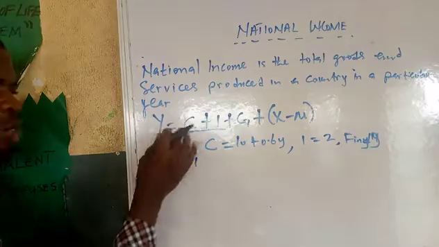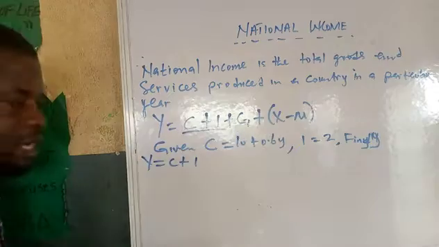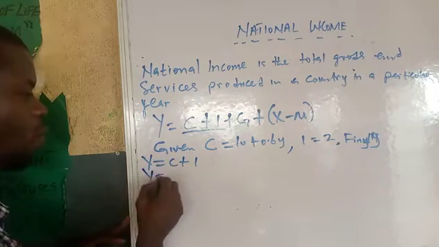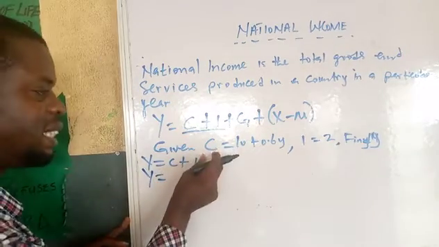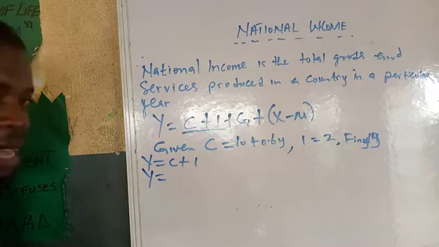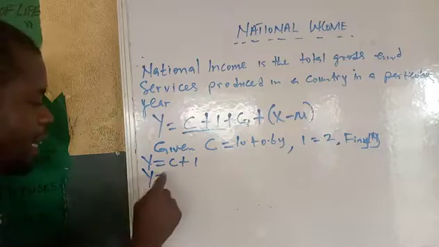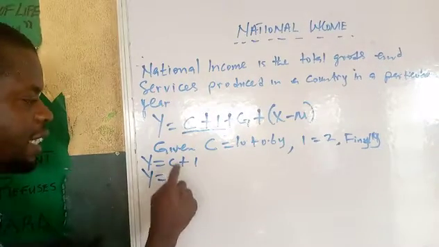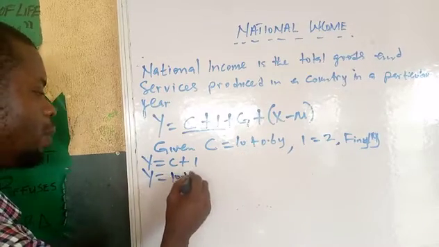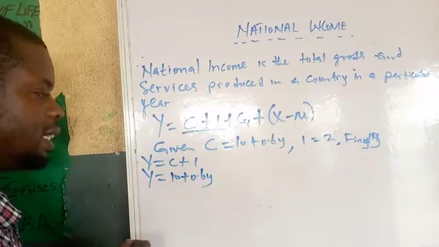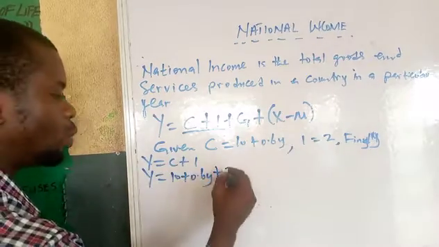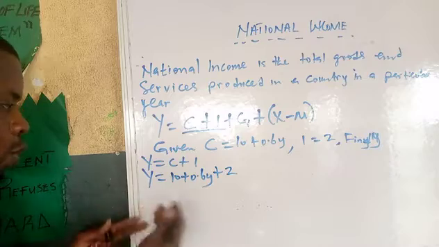Out of these 4 elements, I'm giving 2. So you use them. So your Y now, you don't know. Y equals your C. Instead of writing the whole C, you are going to put this function there, which is 10 plus 0.6y. Are you getting it now? Then you have written C like this. Then plus I, which is 2.